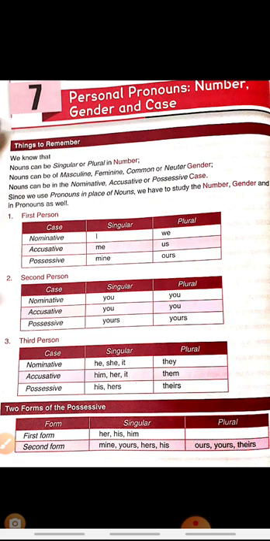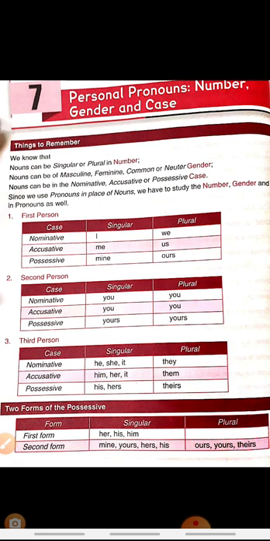Okay, second person, as you all know, it is always you. So in the nominative case, the pronoun is you. It is used in both singular and plural form. In accusative form also, the pronoun used is you. But in the possessive form, we use yours in both the cases, singular or plural.